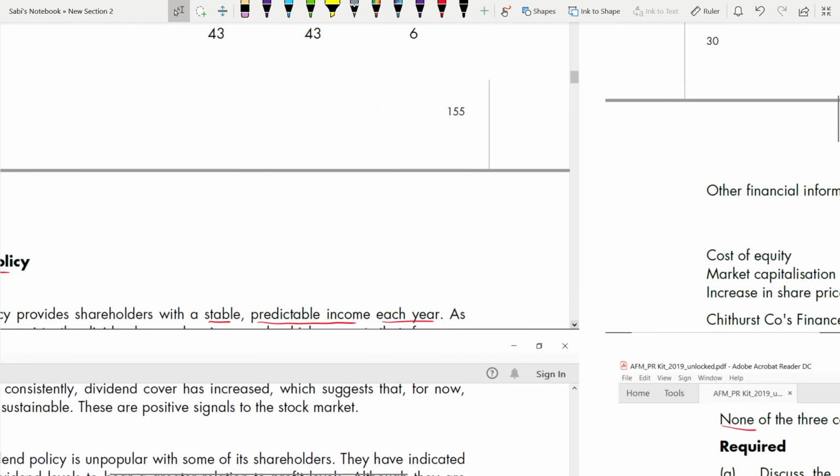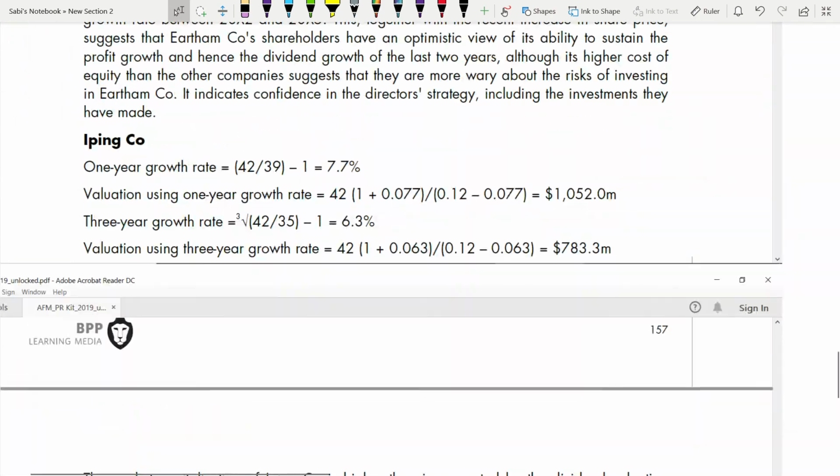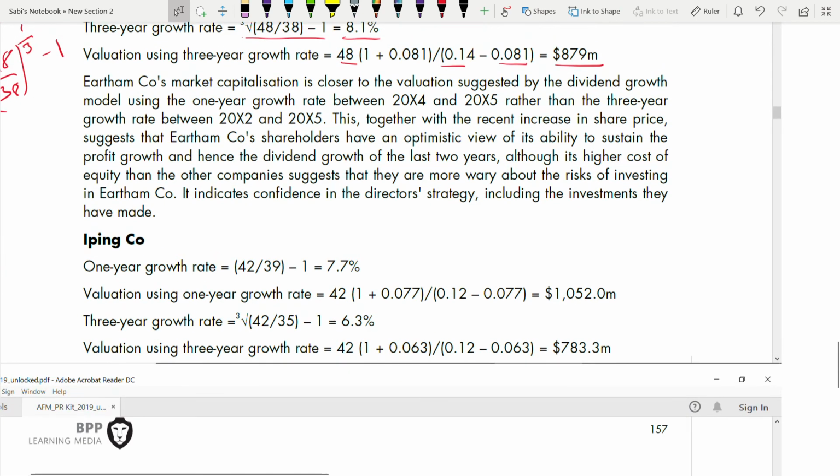So that increase and this increase using the dividend valuation model suggest that shareholders have an optimistic view of its ability to sustain profit growth, and also of the dividend growth of the last 2 years. Although it has a higher cost of equity than the other companies. If you see, the cost of equity is 14%, whereas the other two were 11 and 12. It is higher. So you also have to say why a higher cost of equity suggests that there is more variability, more risk of investing.